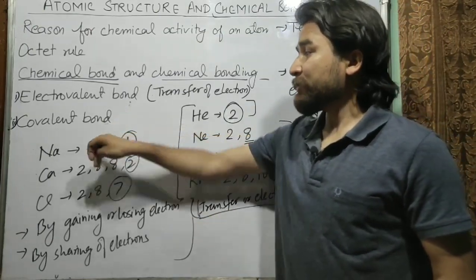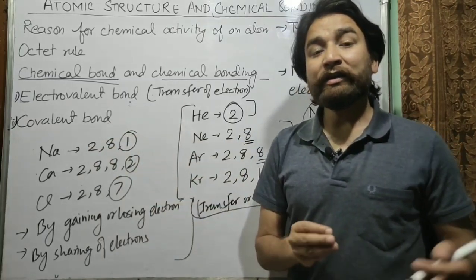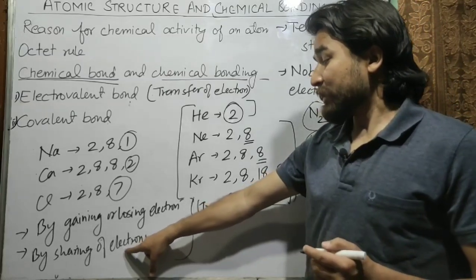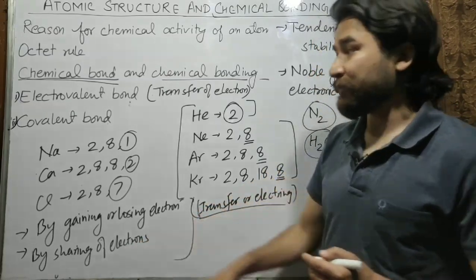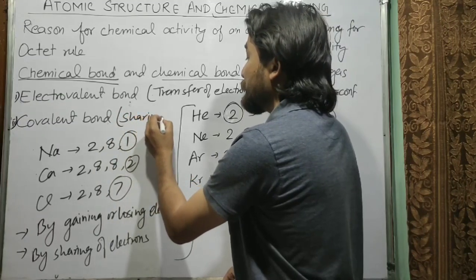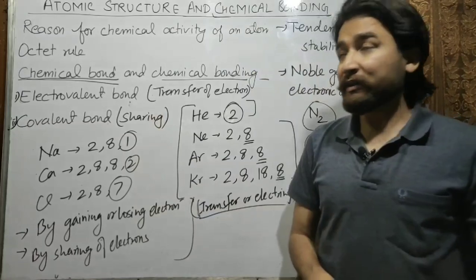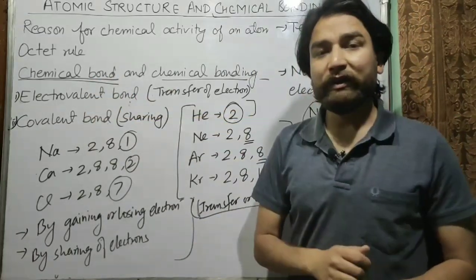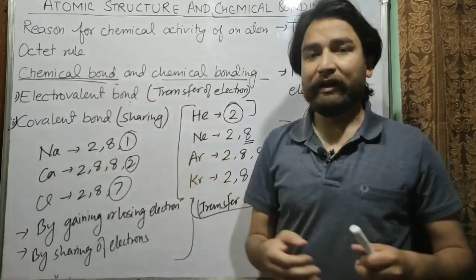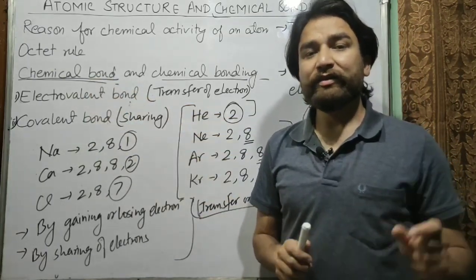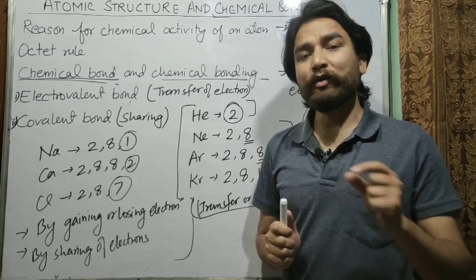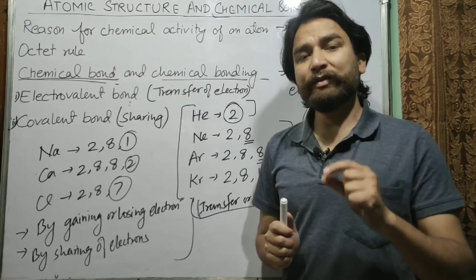And in case of covalent bond, the covalent bonds are the chemical bonds which are formed by sharing of electrons. So if the chemical bonds are formed by sharing of electrons, these are called covalent bonds. So hope you have understood what is the difference between electrovalent and covalent bond. Now since we were talking about the chemical bond, and I told you that chemical bond is a force which is responsible for holding 2 or more atoms in a stable molecule.